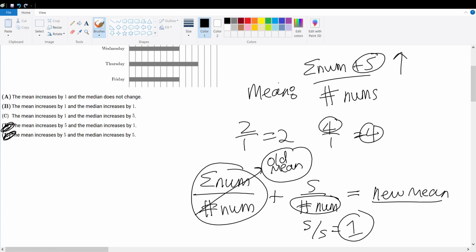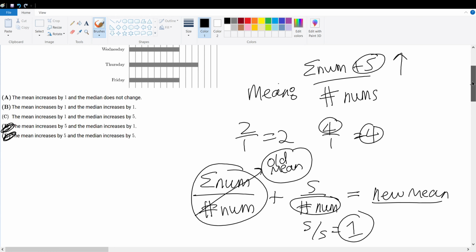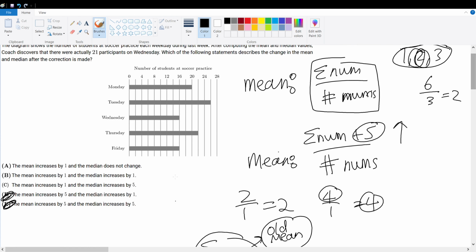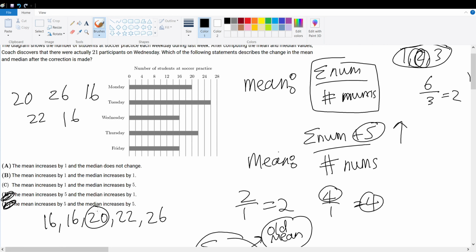But what about the median? The median value is the centermost value. So in this case, how do you find it? The median value is always Wednesday because that's the middle term we have. So the values are Monday 20, Tuesday 26, Wednesday 16, Thursday 22, Friday 16. We're trying to find the median value. After you sort it from least to greatest, what is the middle number? So in the original, we have 16, 16, 20, 22, 26. So our original median was 20.